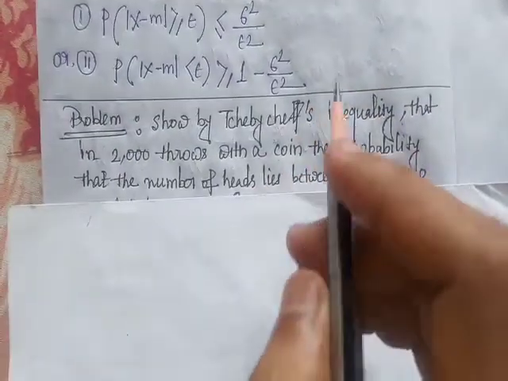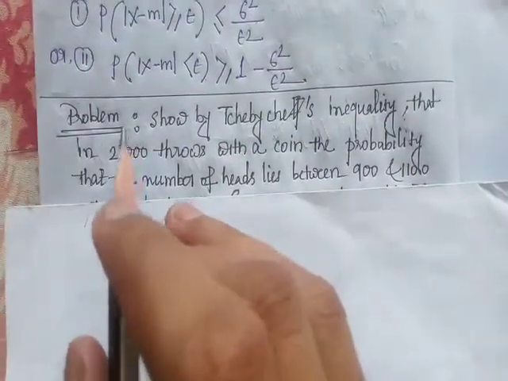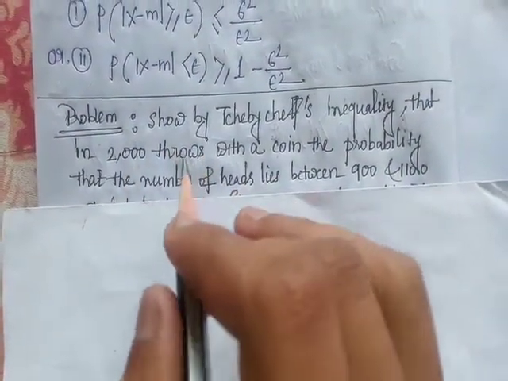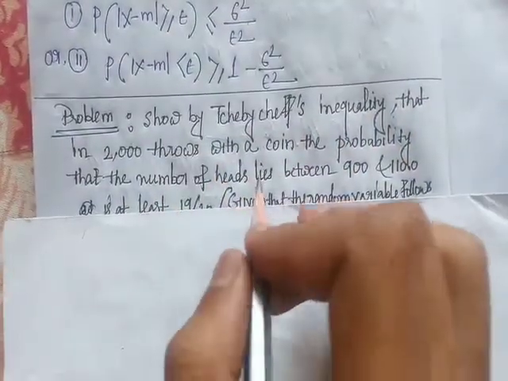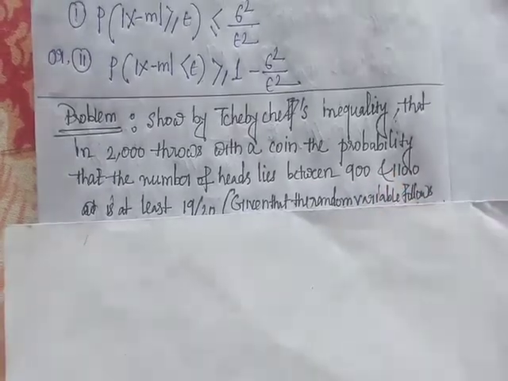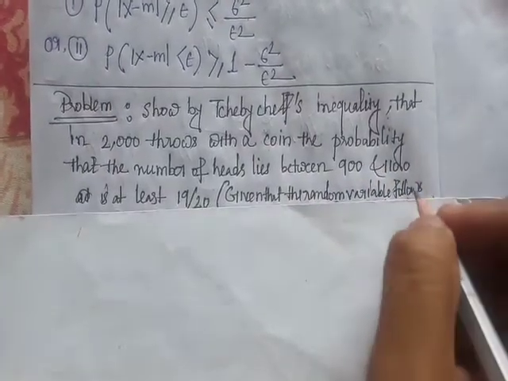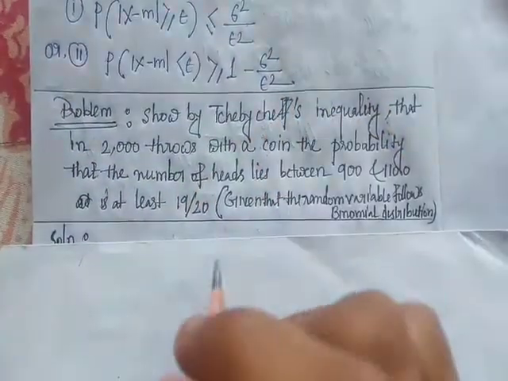So by Chebyshev inequality, in 2000 throws of a coin, the probability that the number of heads lies between 900 and 1100 is at least 19 by 20.